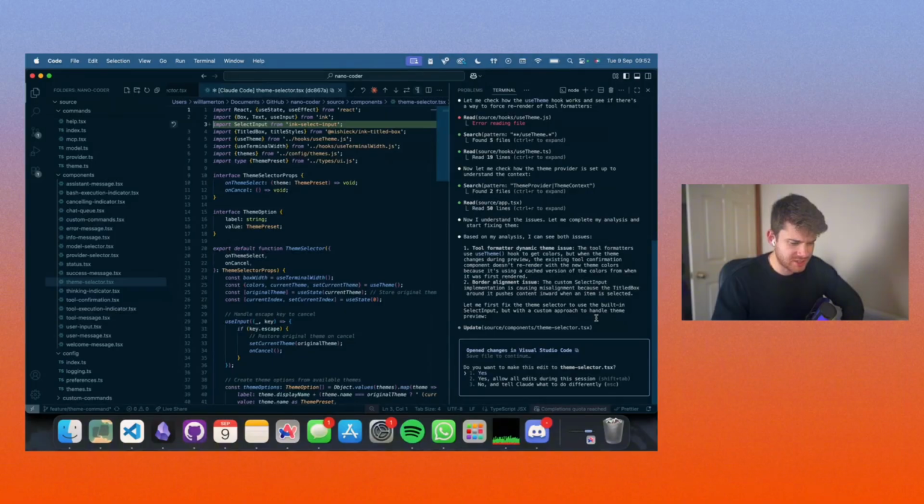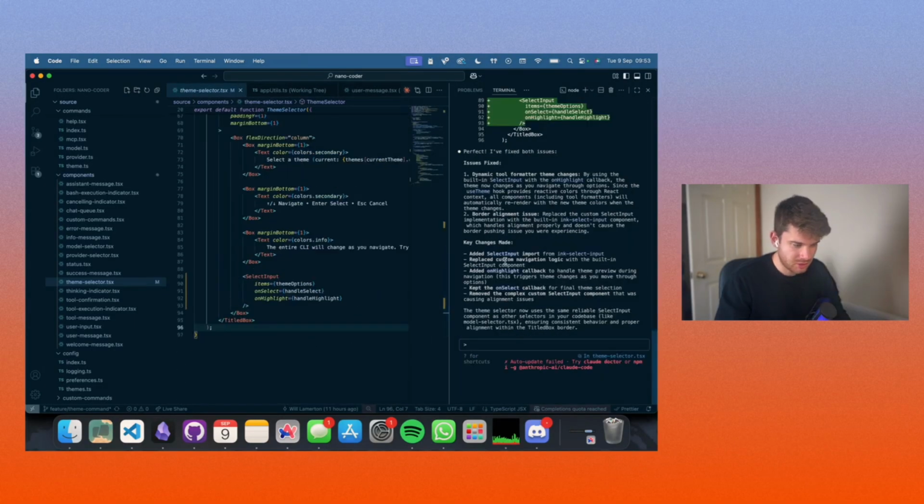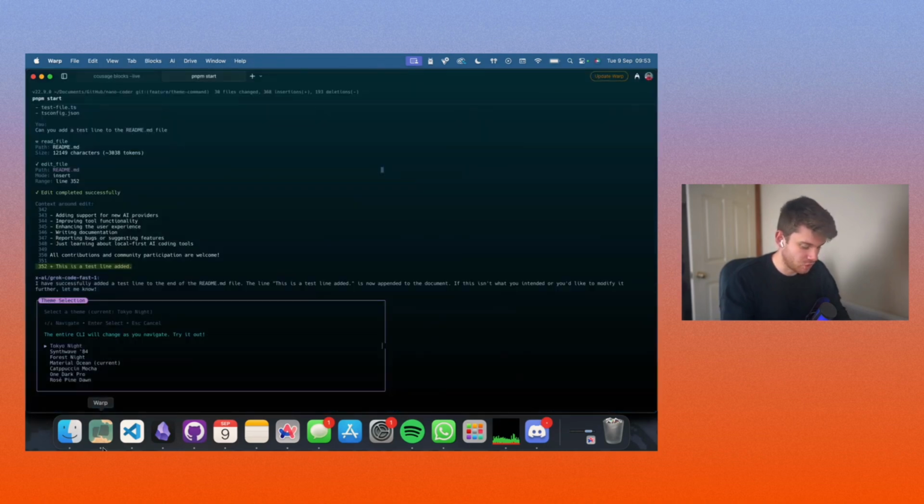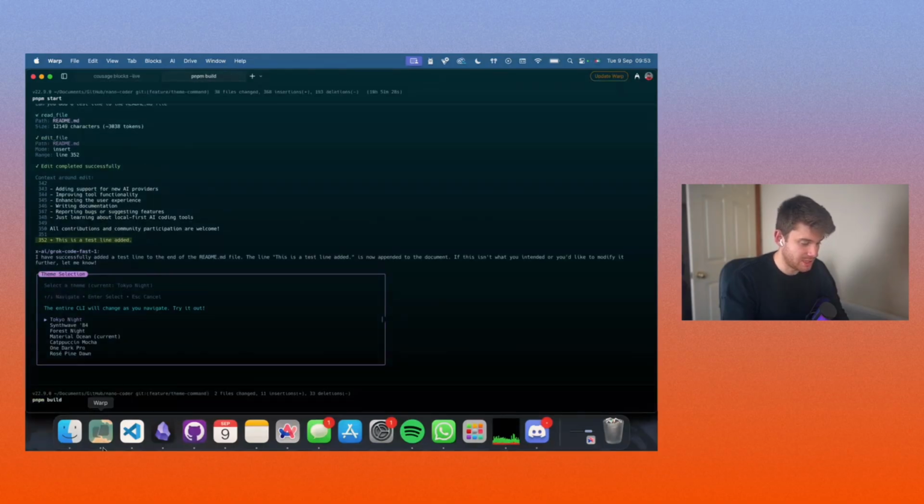Okay, based on my analysis, I can see both issues. Tool formatter, dynamic theme issue. The tool formatters use theme hook to get colors, but when the theme changes during preview, the existing tool confirmation component doesn't re-render with new theme colors because it's using a cached version of the colors from when it was first rendered. Okay, so it reckons that one change has fixed both issues. I don't think that is the case, but sure, we'll see. Maybe I just don't understand.